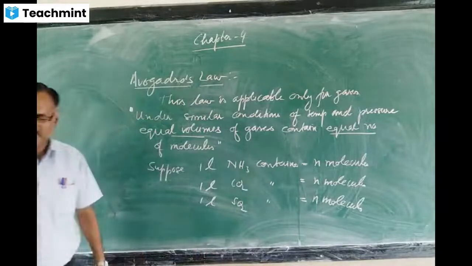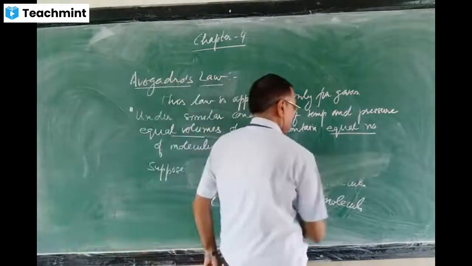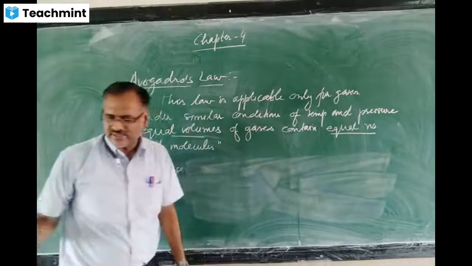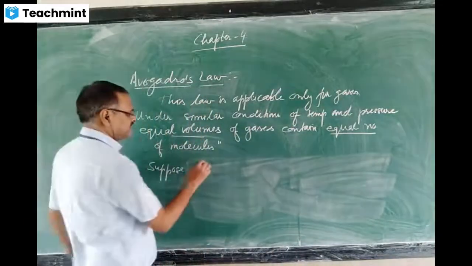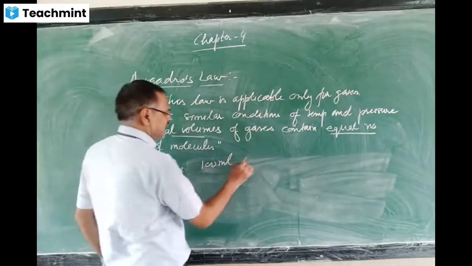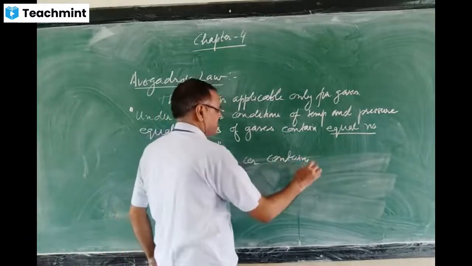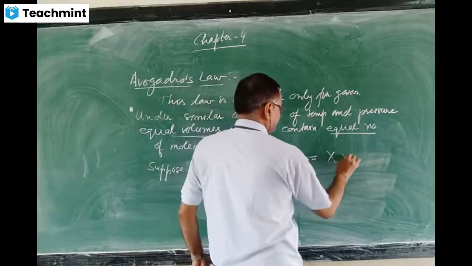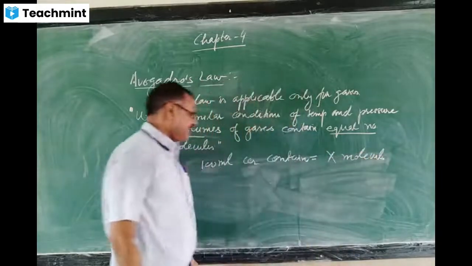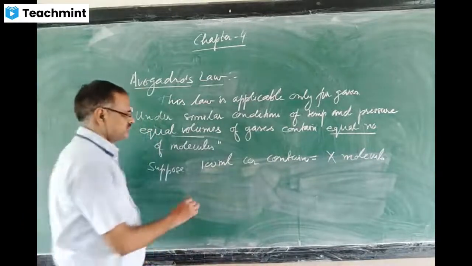Another example. Suppose that 100 ml of carbon dioxide contains X molecules.